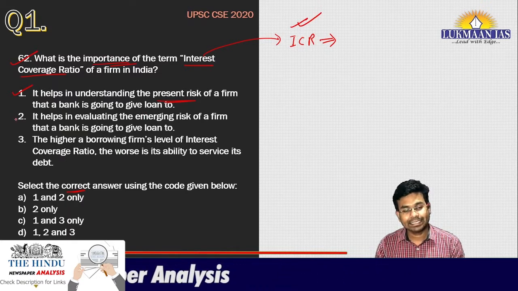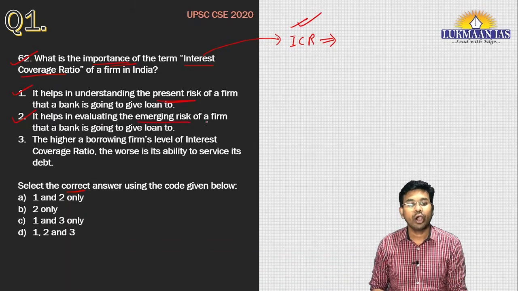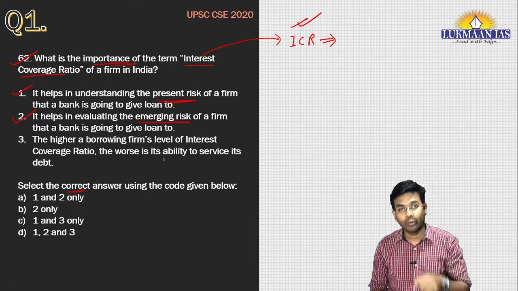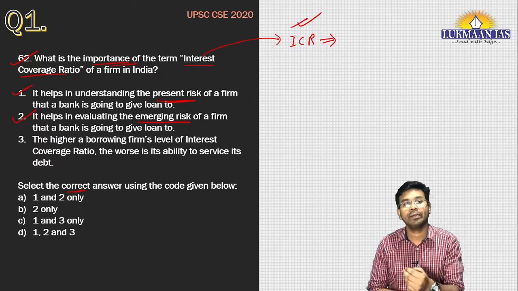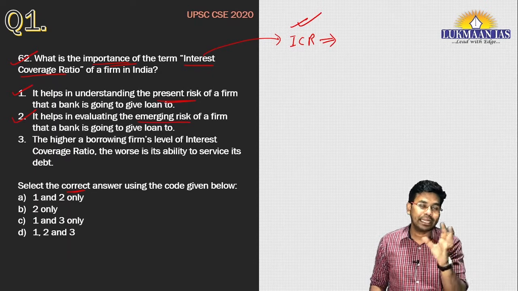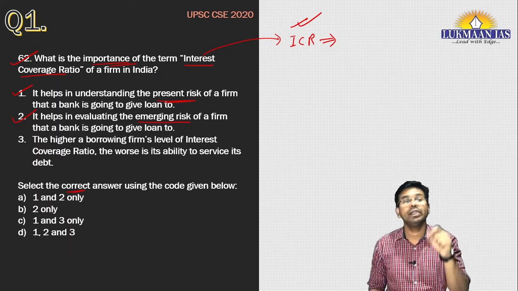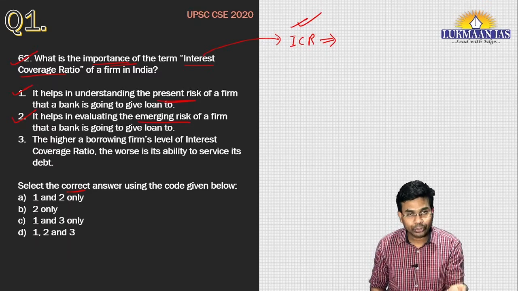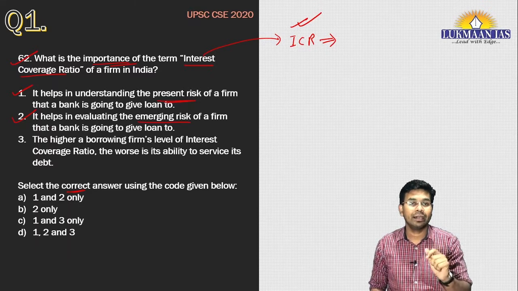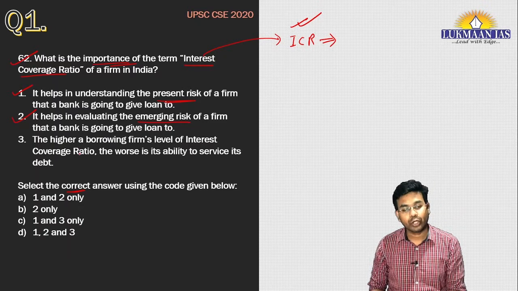Let us read the second statement. It says it helps in evaluating the emerging risk of a firm that a bank is going to give loan to. Definitely, if a particular firm has been able to repay the principal and pay interest, then this firm will be able to repay in the near future also if some kind of risk emerges. So the second statement is also correct.